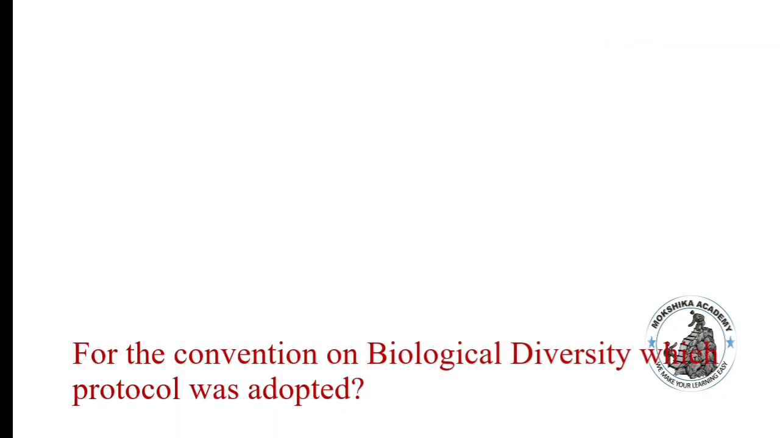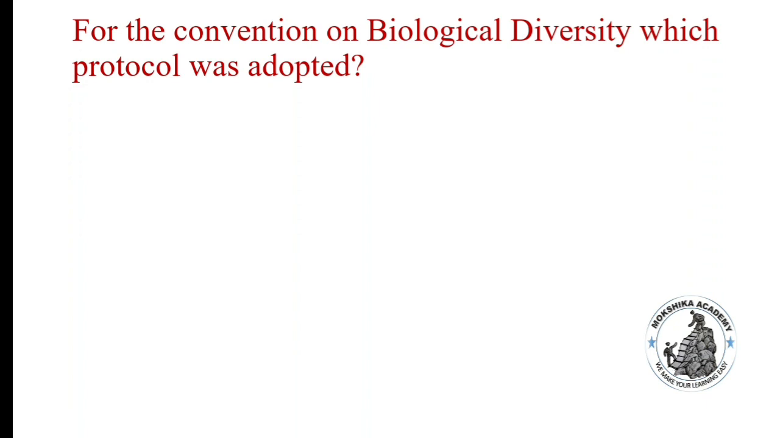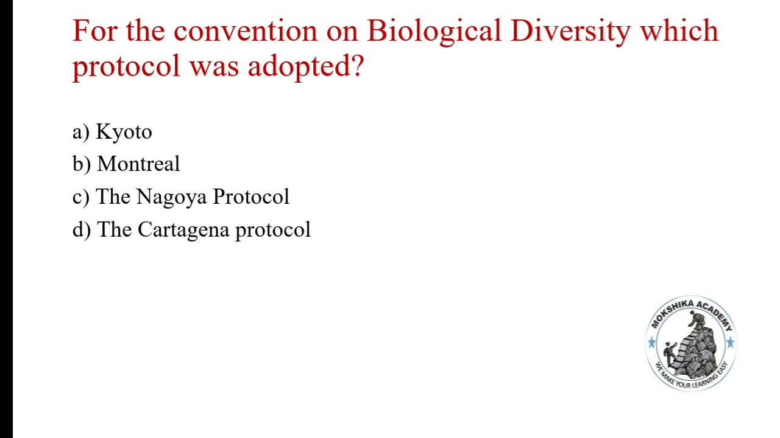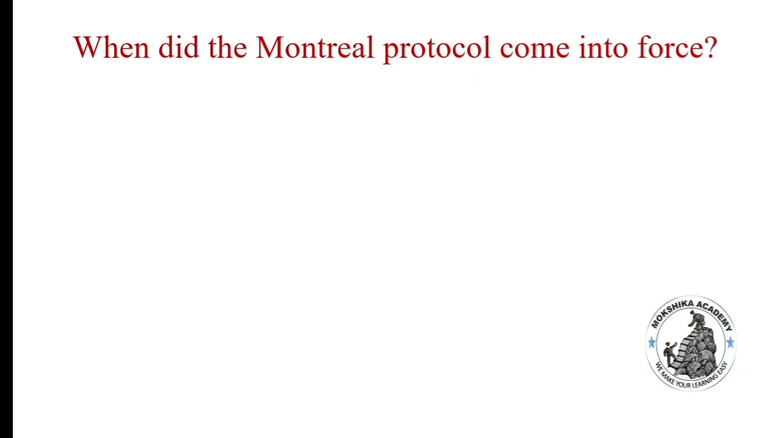For the Convention on Biological Diversity, which protocol was adopted? Kyoto Protocol, Montreal, Nagoya, Cartagena. Option D, Cartagena is the protocol for biosafety. When did the Montreal Protocol come into force? 1985, 1987, 1989, 1991. Option C, 1989.